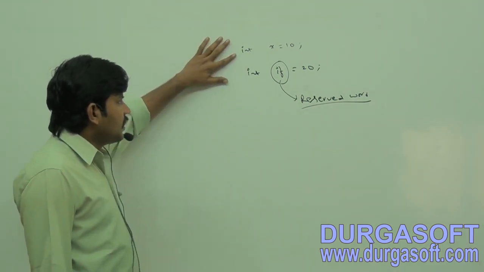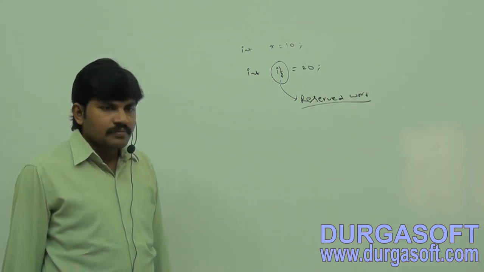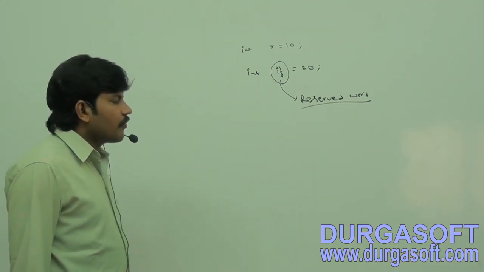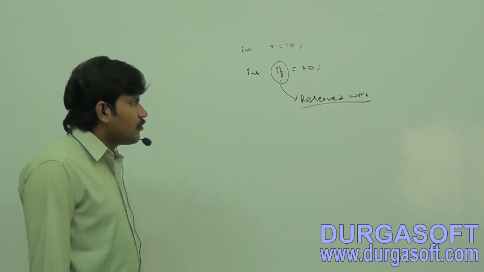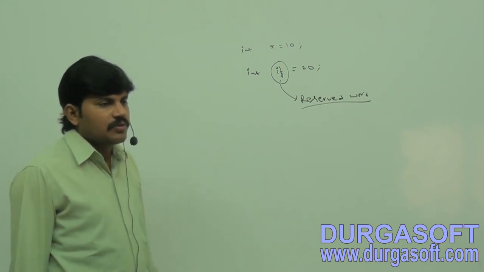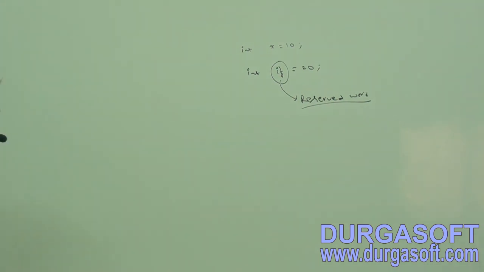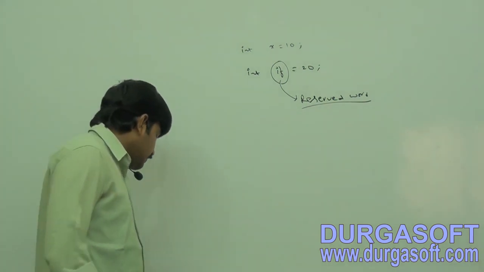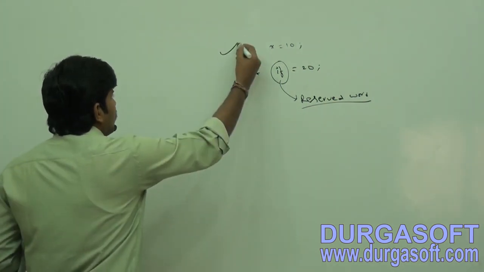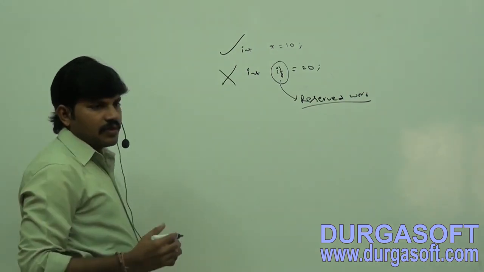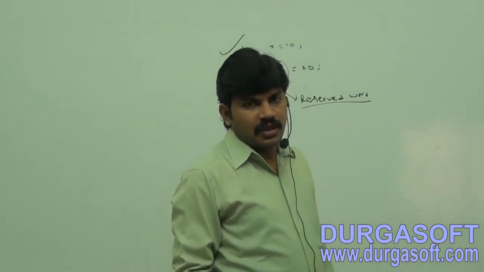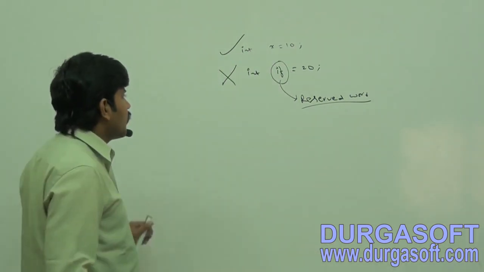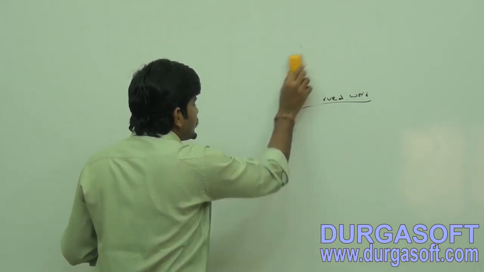Okay. Example: int x is equal to 10. Int if is equal to 20. So the first one, is it valid or not? Valid. But the second one, invalid, because we are trying to use a reserved word as an identifier. That's why the problem is coming. We can't use reserved words as identifiers, right? Are you able to understand, right?